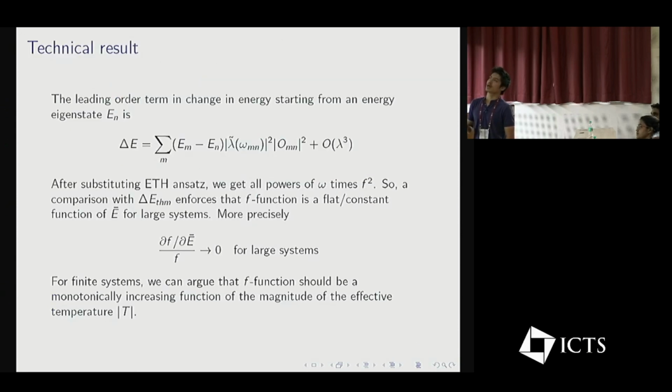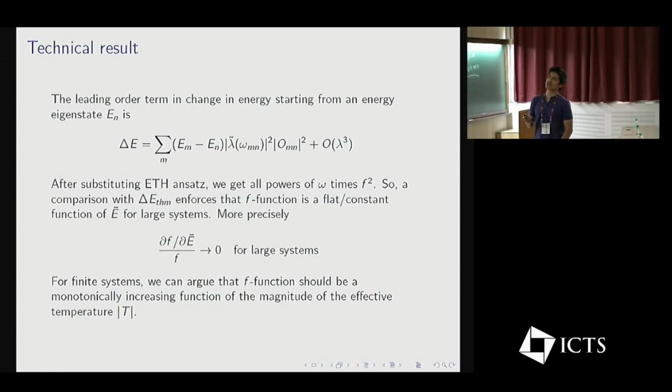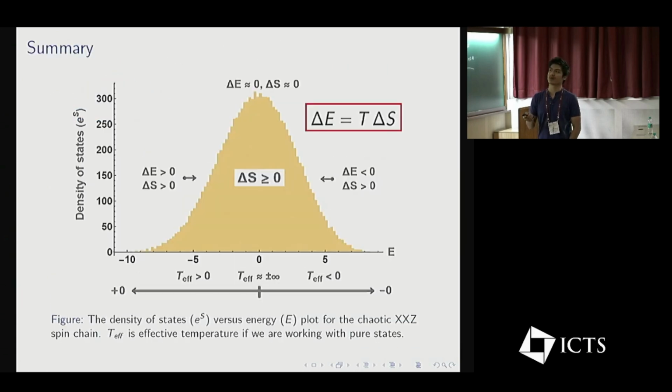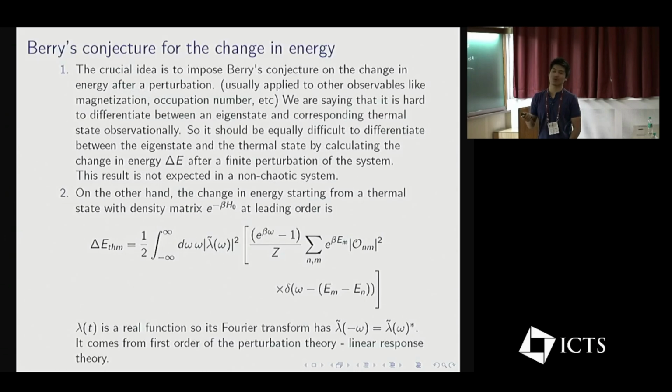Now comes the technical result. If we calculate this change in energy in the eigenstate and substitute ETH, all powers of omega times f squared arise. But as you remember, only even powers of omega arise in the thermal case.